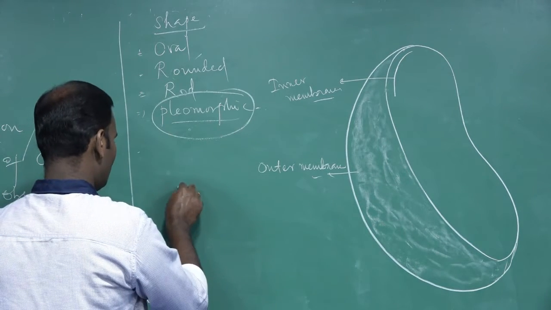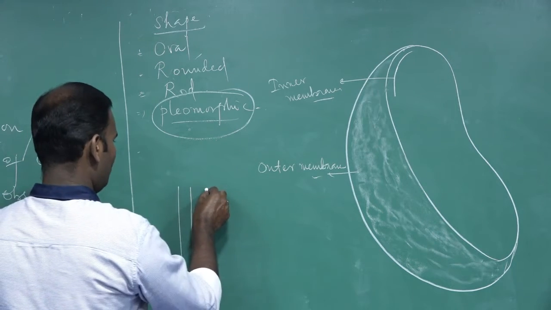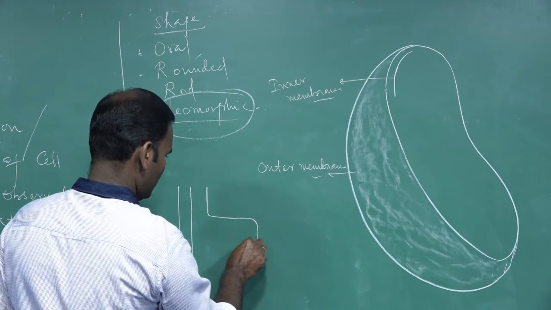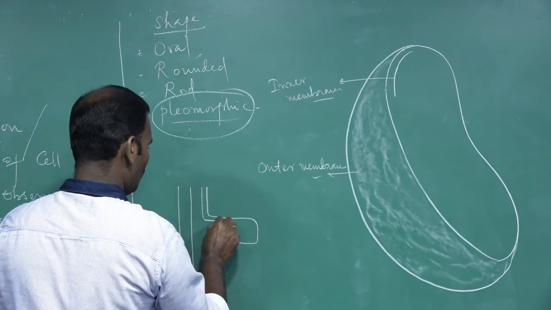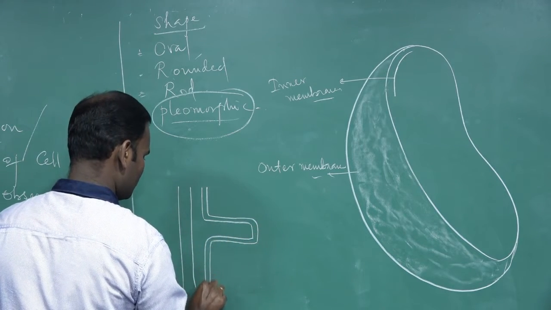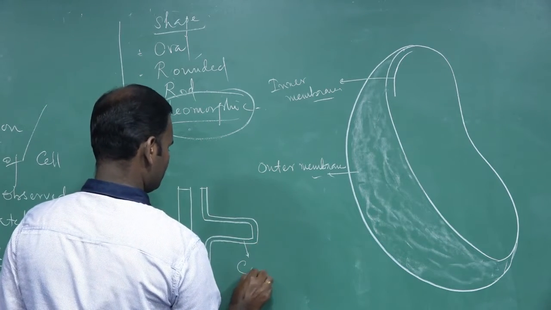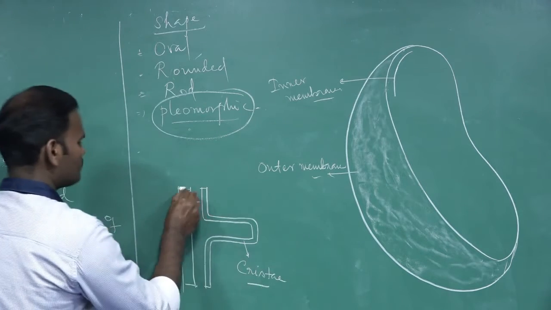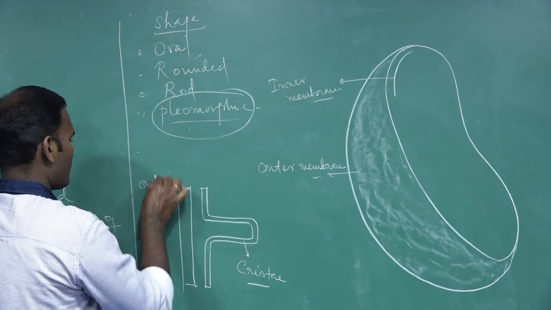For example, it is easy to understand: this is the outer membrane and this is the inner membrane. The inner membrane folds inward to form finger-like projections called cristae.